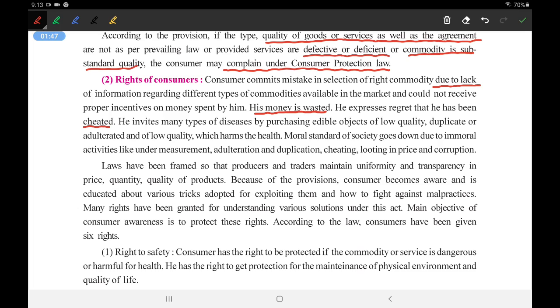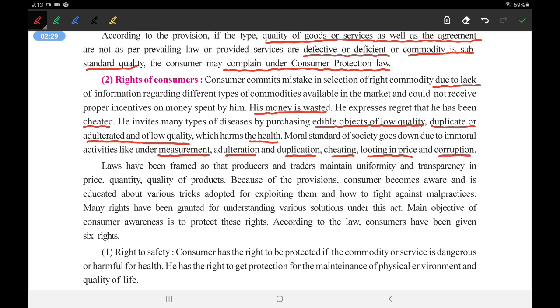He invites many types of disease by purchasing edible objects of low quality. Sometimes he is attracted towards low price, and in low price he gets edible, that is eatable, items that are of low quality, and due to that he is many a time in danger of his life. Even duplicate, adulterated or low quality items harm his health. The moral standard of society goes down due to immoral activities like under-measure, adulteration, duplication, cheating, looting in price and corruption. Due to all such immoral activities, the trust that we have in other people also degrades.